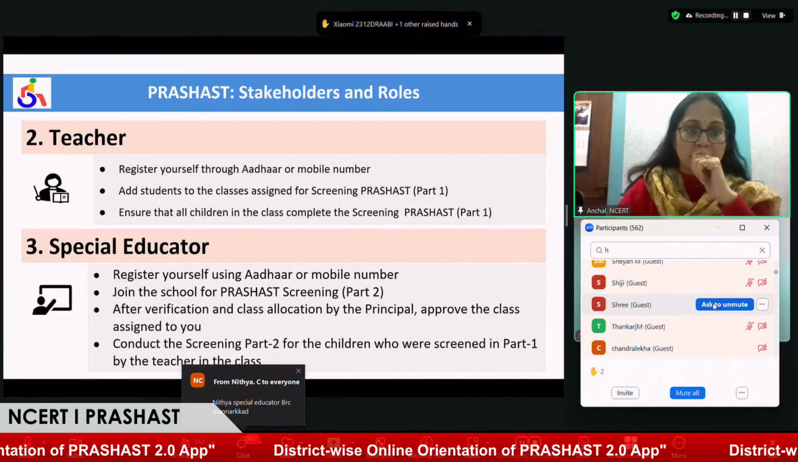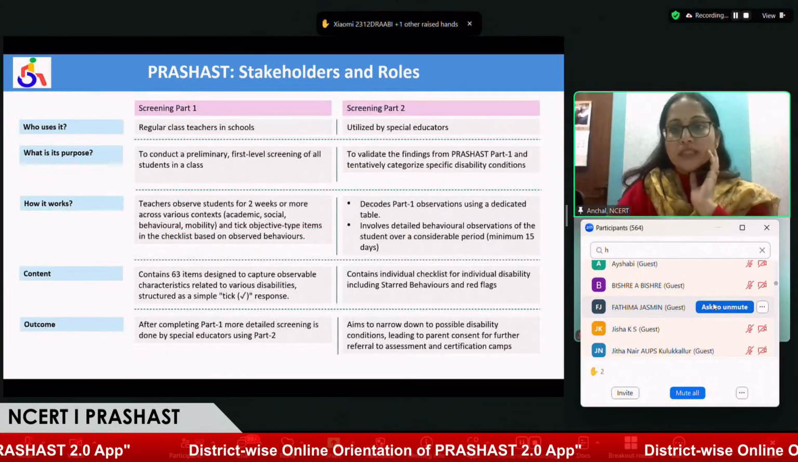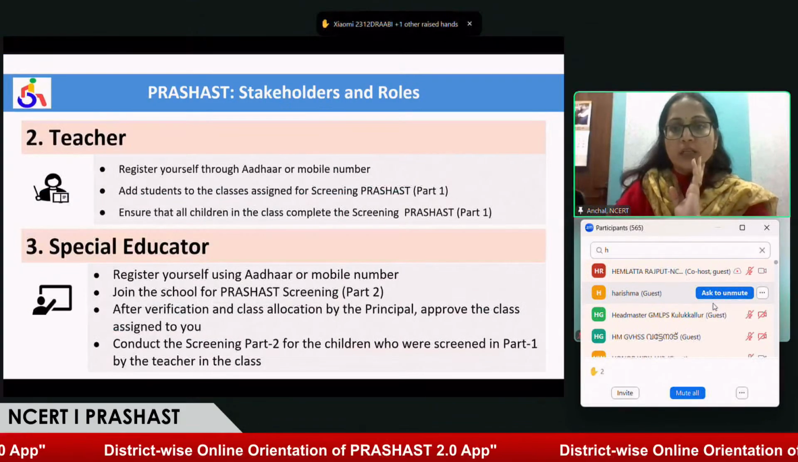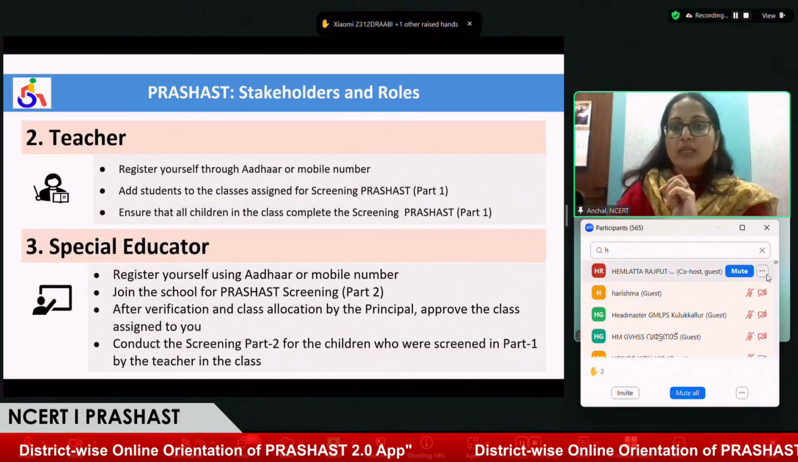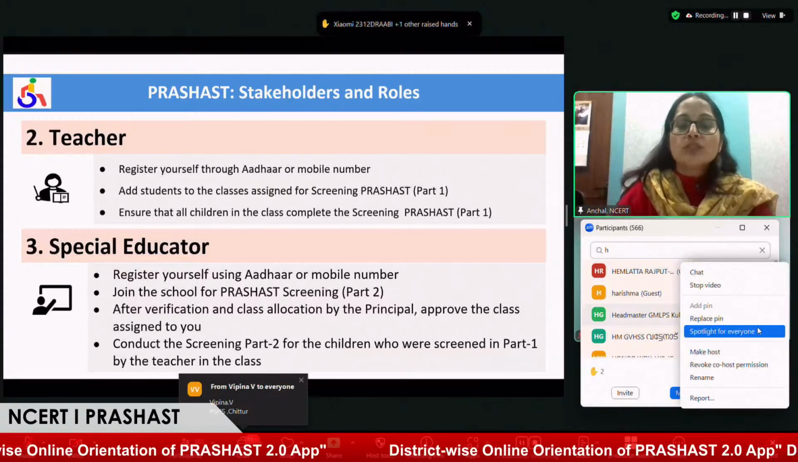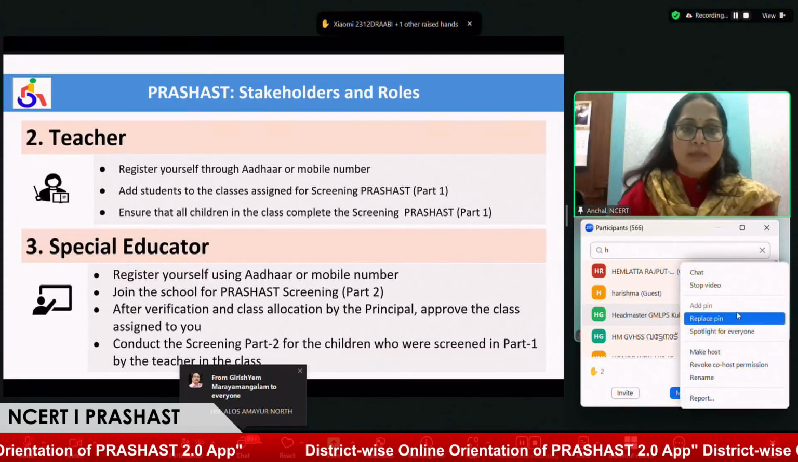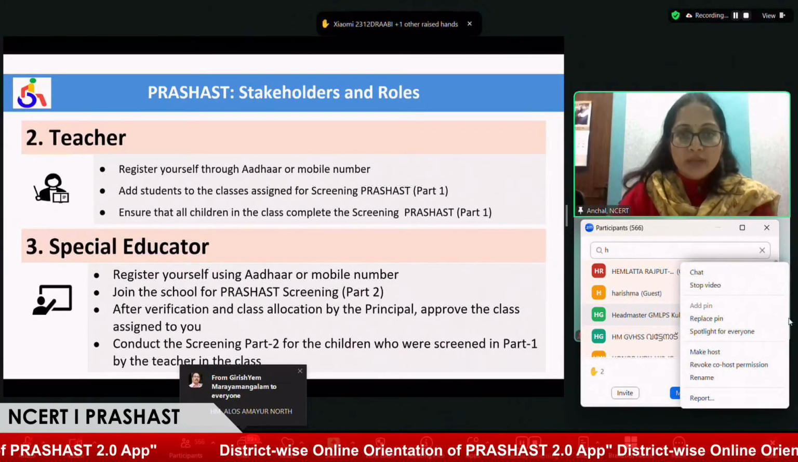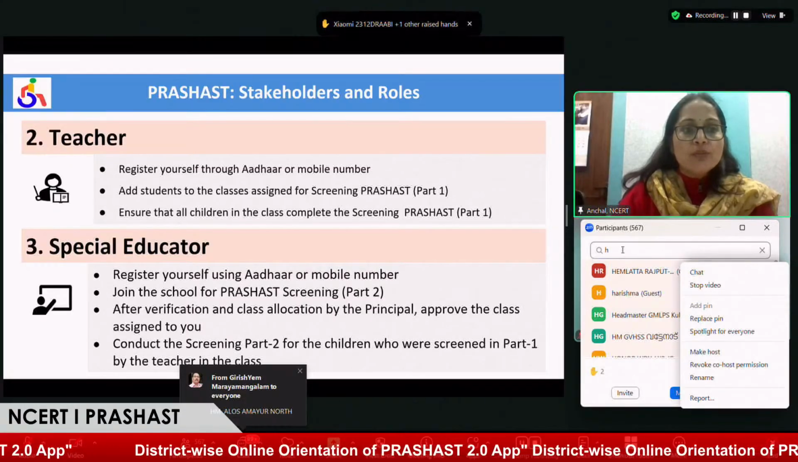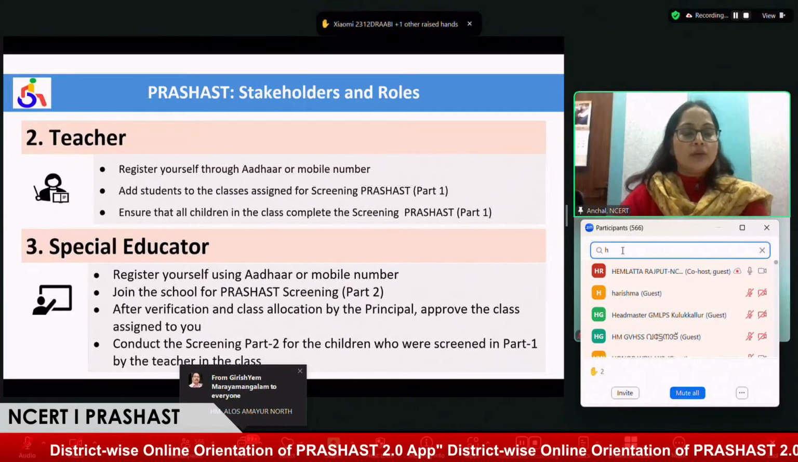So these are the stakeholders who can work on this application, along with the responsibilities they need to perform on it. Now we also have Hemlatta Rajput ma'am with us. So, ma'am, when are you with us?